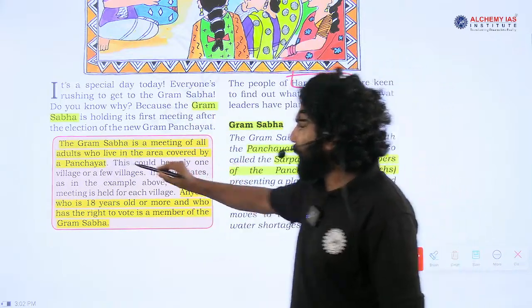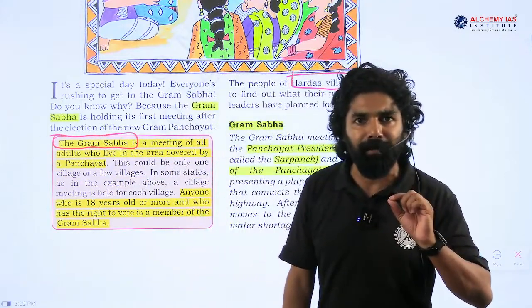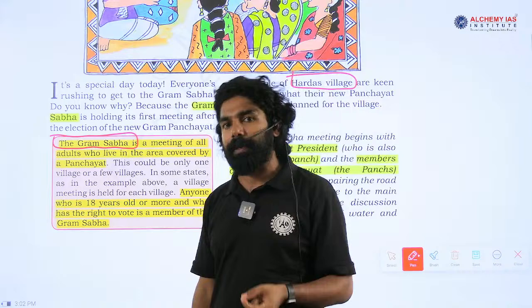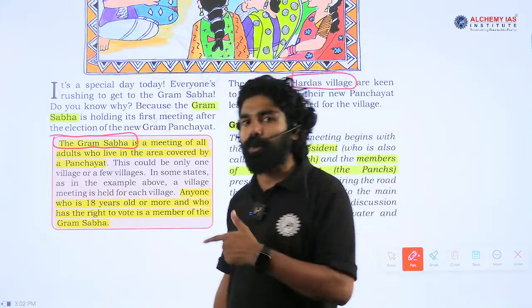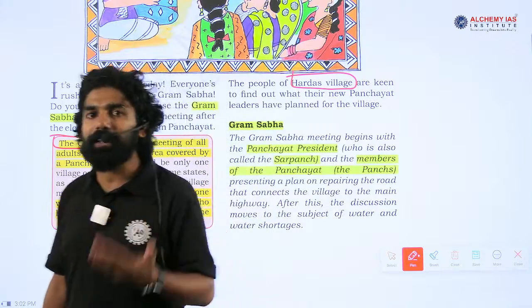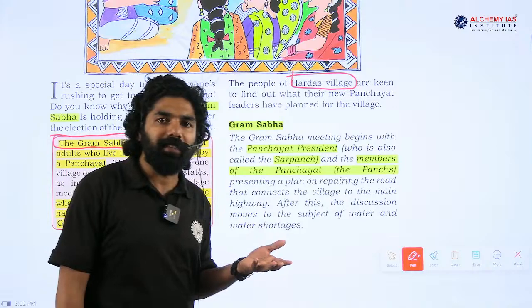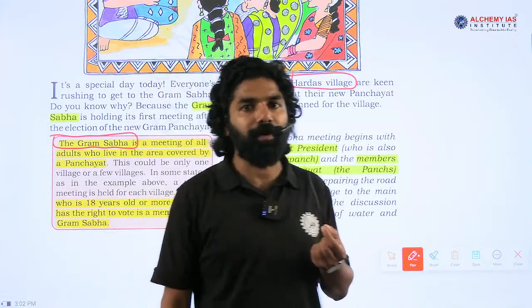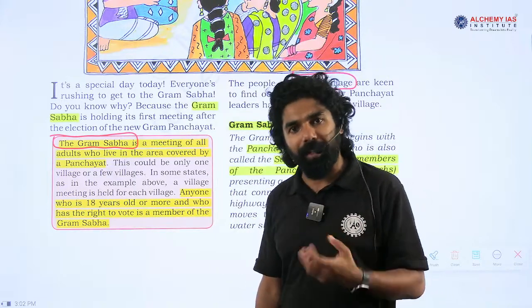For the exam perspective, what is important for us is to understand what exactly is meant by the term Gram Sabha. Even in our Indian Constitution, the 73rd Amendment added the Panchayati Raj related provisions. In these provisions, the Constitution of India clearly defines what is Gram Sabha.